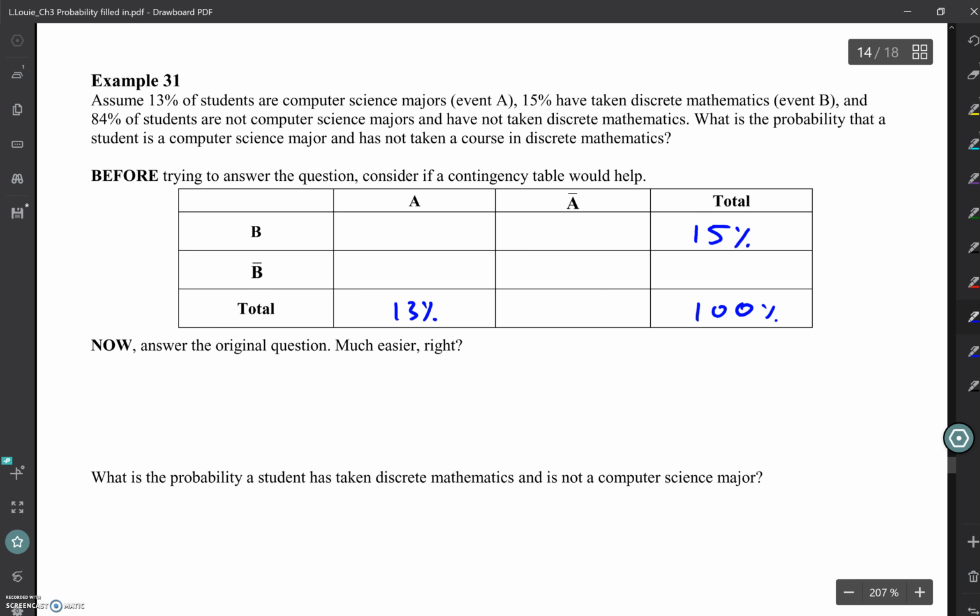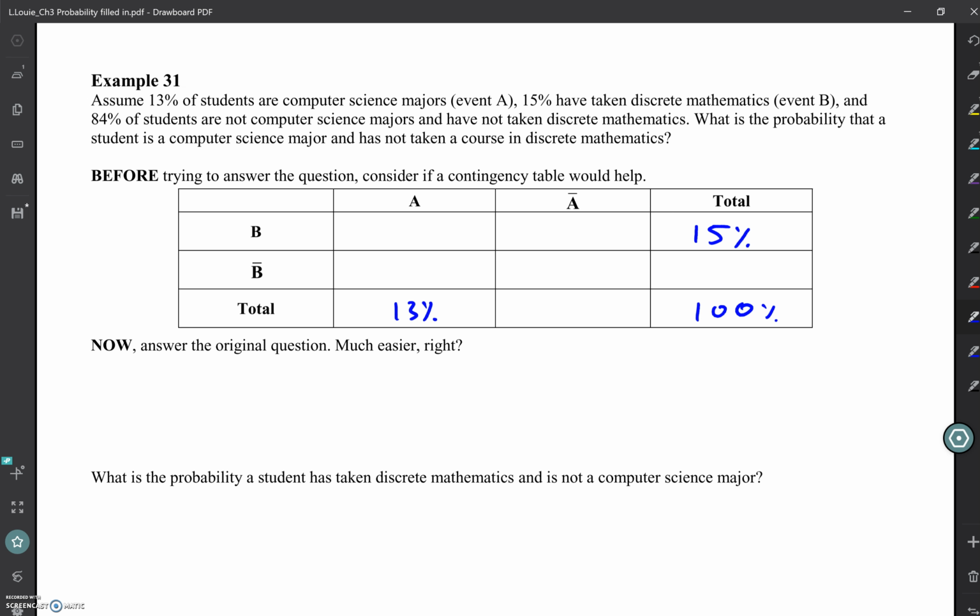That's my total for event B. The last piece of information I have is that 84% of students are not computer science majors and have not taken discrete mathematics. So they are not both of them. Where do you think that goes? What does A bar and B bar mean again? Complement. So they're not a computer science major, not discrete mathematics.